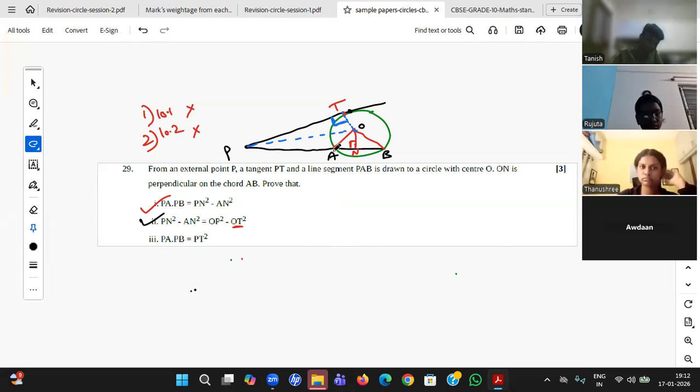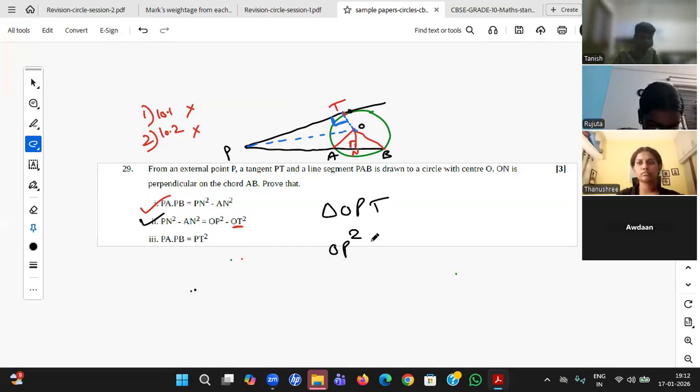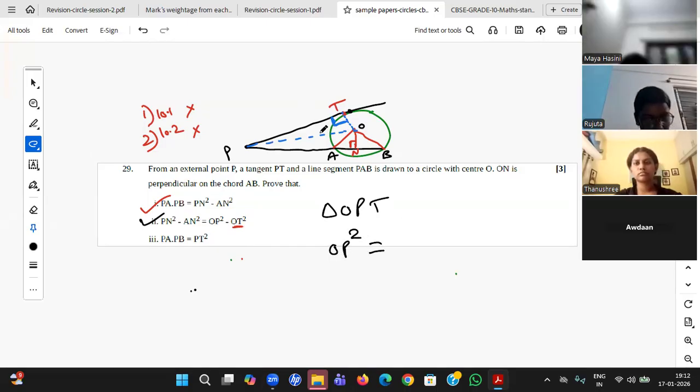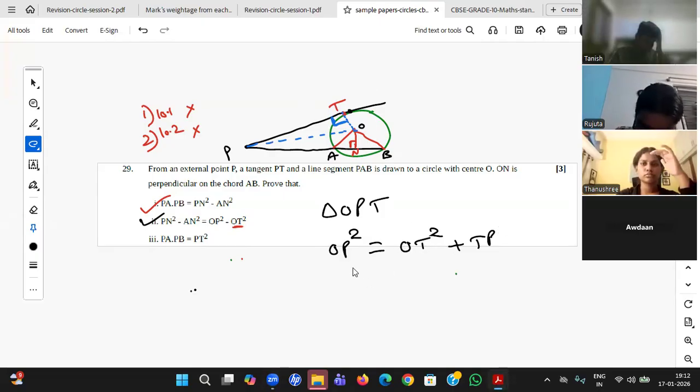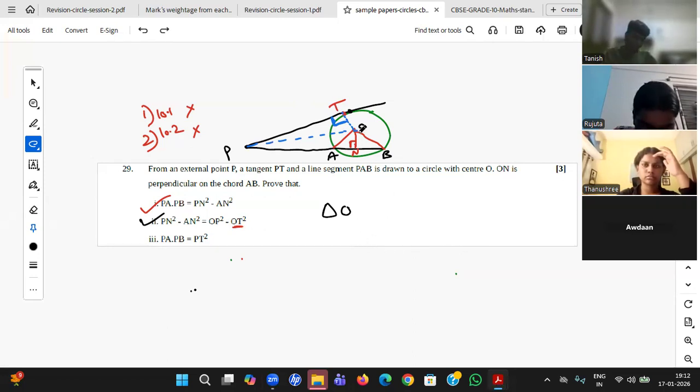Very good. You see OP square is there. This only comes by the Pythagoras theorem because it is a right angle triangle. So in this triangle OPT, OP square, hypotenuse square, equal to OT square plus TP square. Sir, I said PON. Achha, so you want to change the triangle? Triangle PON, okay. Then OP square equals, this is also a right angle triangle, PN square plus ON square. Then, student?